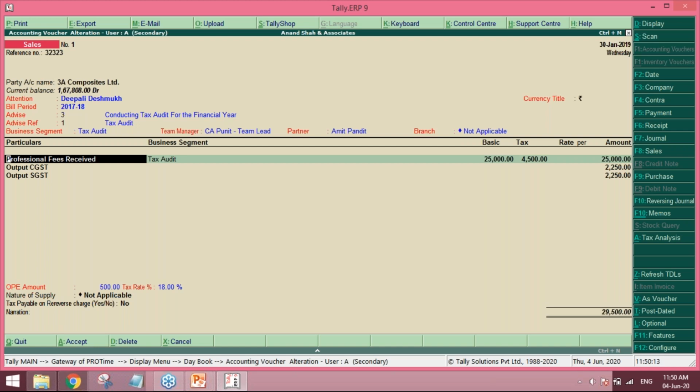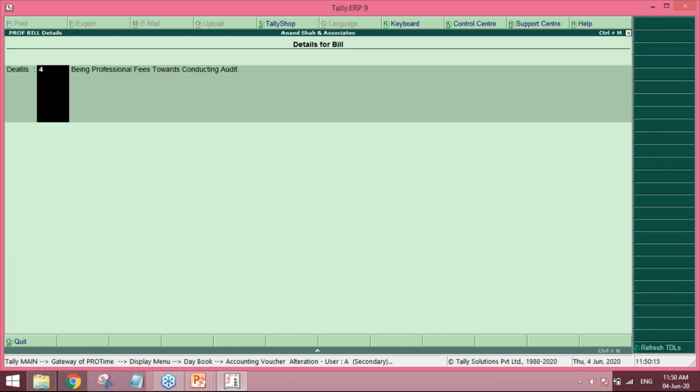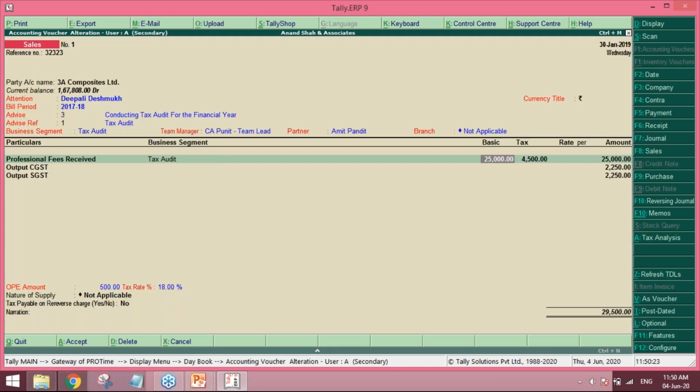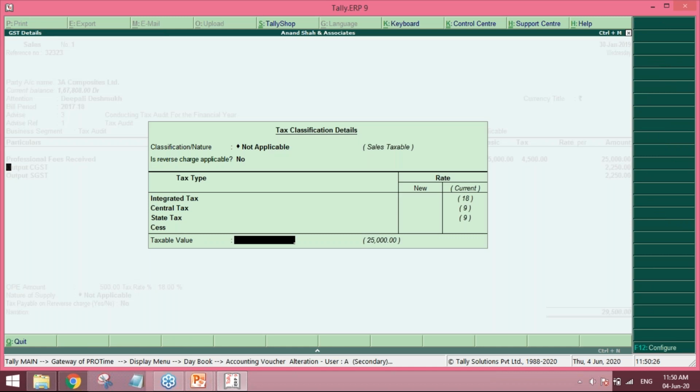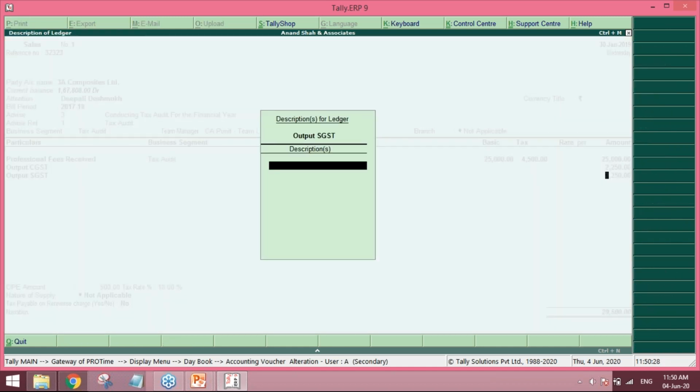So the professional fees received is my ledger, and the description which I'm putting here is being professional fees towards the conducting audit. Okay, so this is the customized part, which you can use for your firm also.